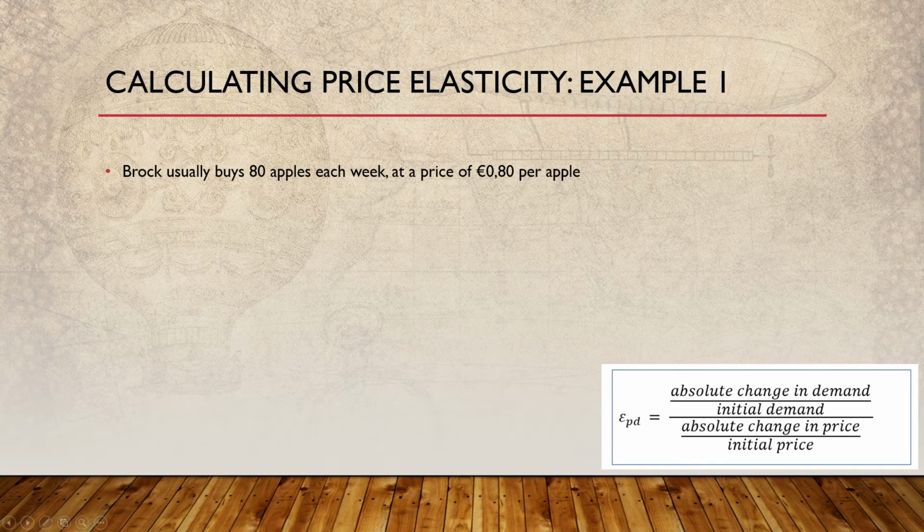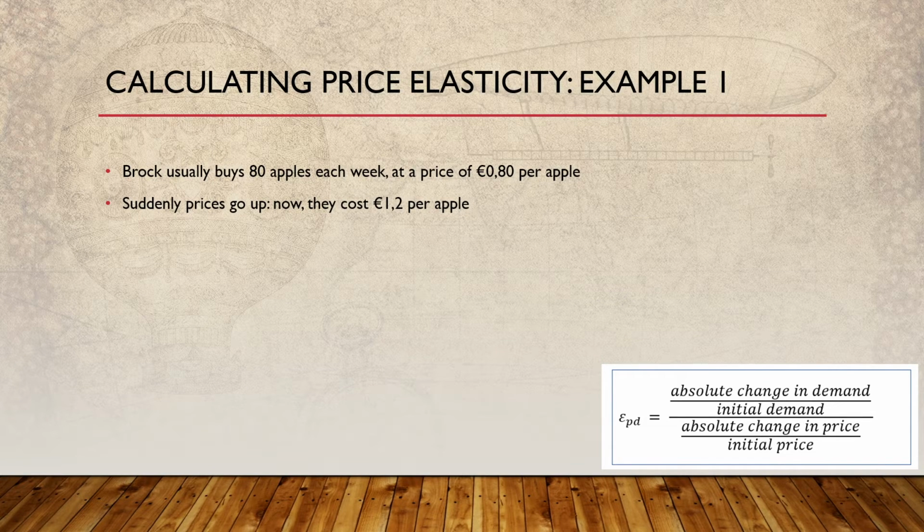So let's say Brock usually buys 80 apples each week. Yeah, that's a lot, I know, but at a price of 80 cents per apple. Still some money, right? But suddenly, as we mentioned before, the prices will go up due to a failed harvest. So suddenly they cost 50% more. They are at €1.20 right now.